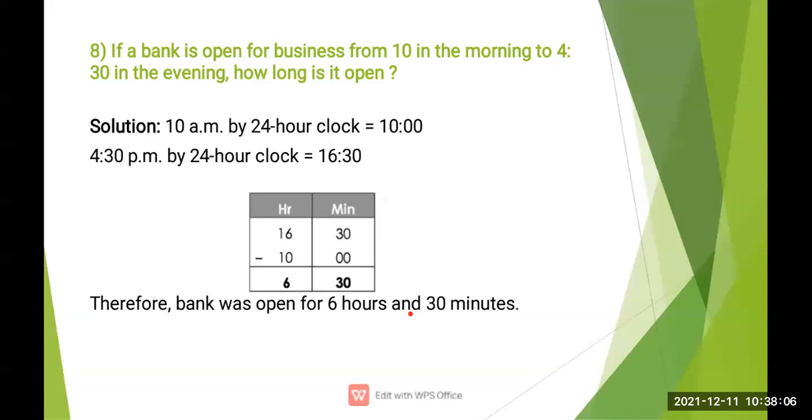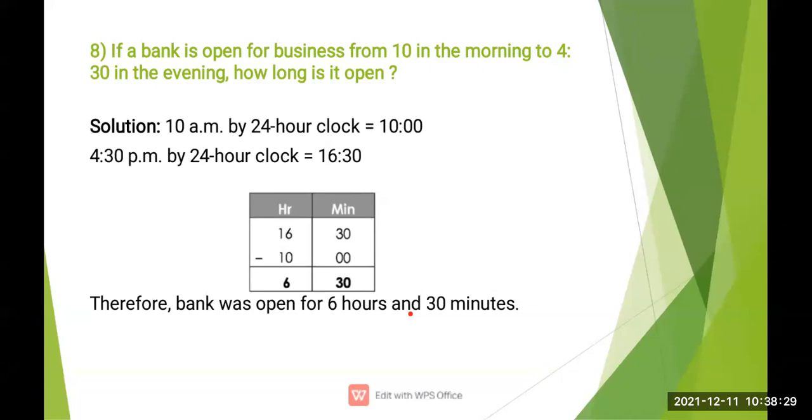Now the next word problem is, if a bank is open for business from 10 in the morning to 4:30 in the evening. See, the first sum जैसे किया था वैसा ही same है.